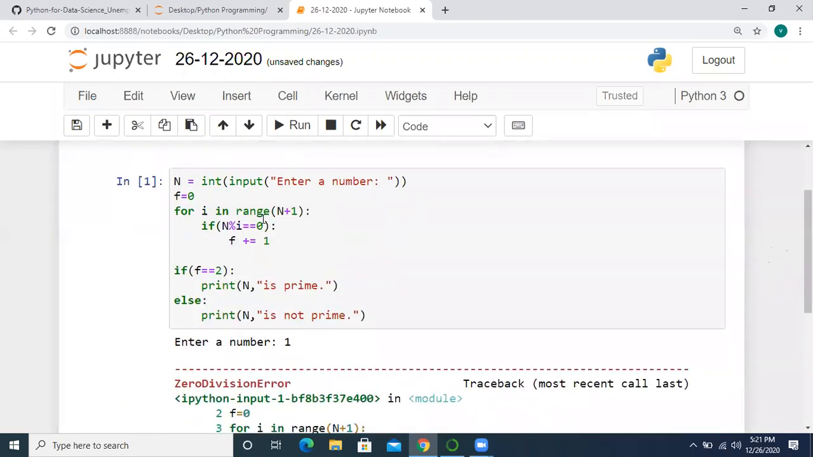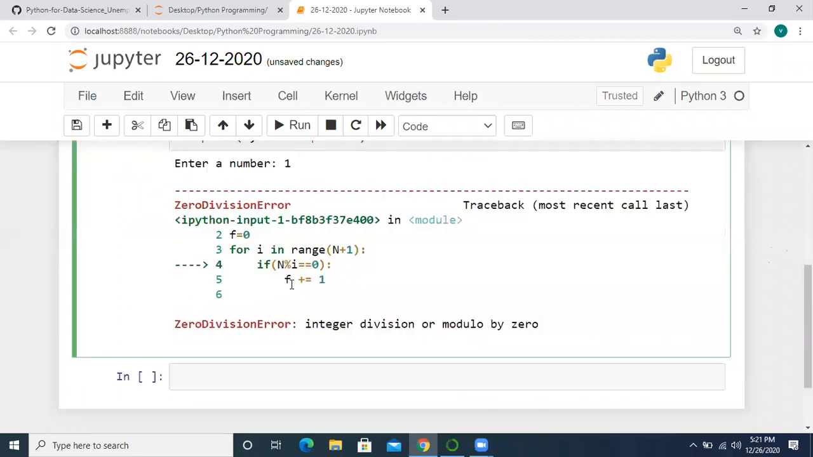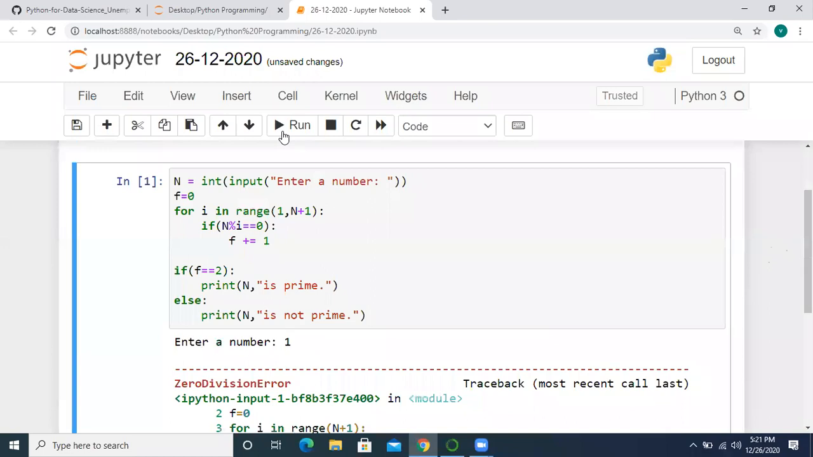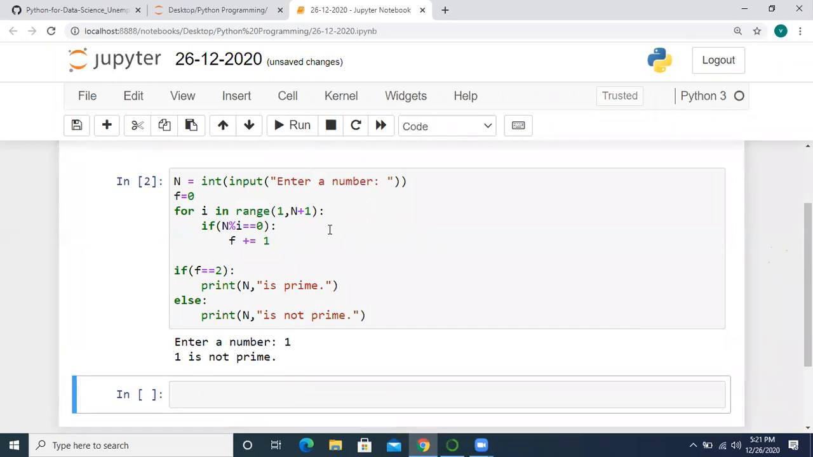So here we need to mention start from 1. No need of 0, because a number is not divisible by 0. So that's the reason we should start from 1. Otherwise we will get a zero division error. We cannot find a remainder by dividing with 0. So now let me execute it. I am entering 1. So 1 is not a prime number. We all know that.